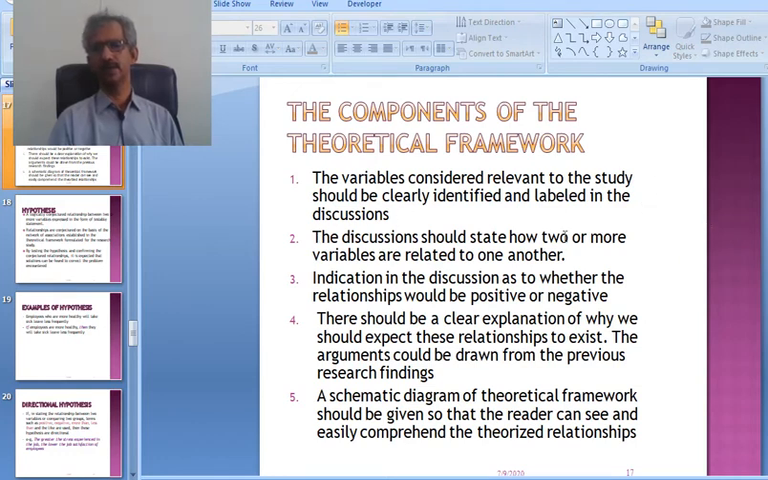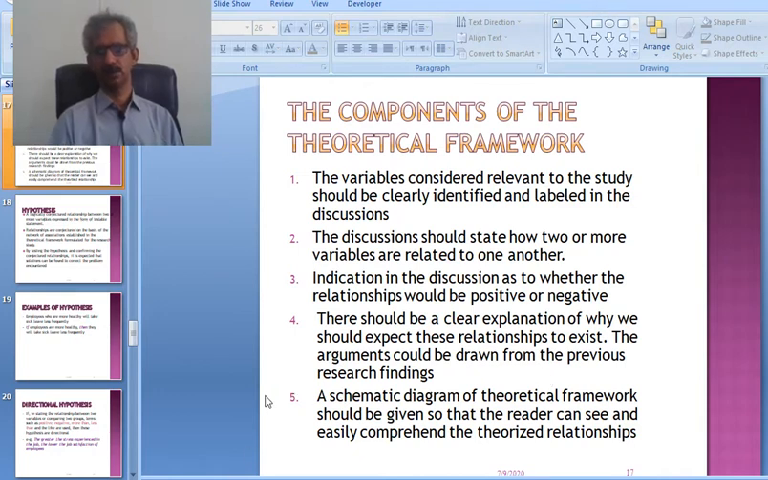The discussion should state how 2 or more variables are related to one another. It should indicate whether the relationship would be positive or negative. There should be a clear explanation of why we should expect these relationships to exist, why the relationship between the variables exists. The arguments should be drawn from previous research findings. Whatever argument we are giving must be based on previous research, the literature which we have surveyed, and the arguments which we have developed.